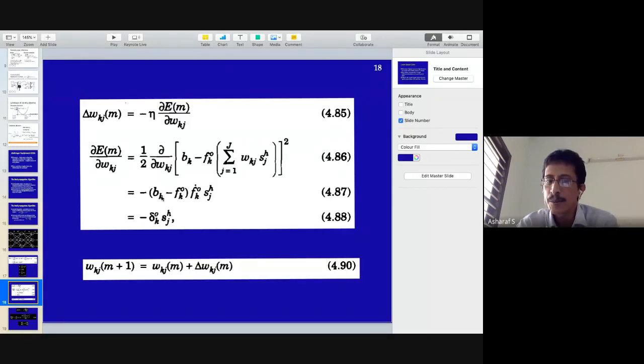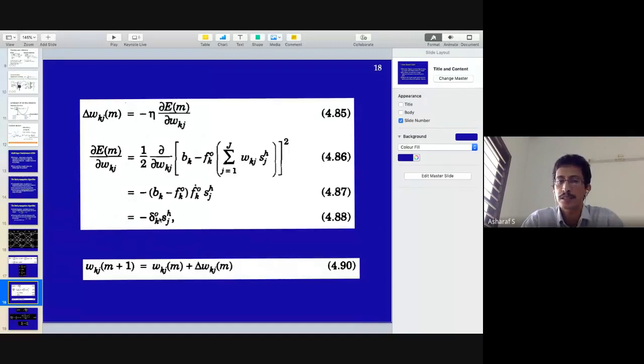What is Bk? Desired output minus Fko. Fko is basically what you get at the output. It's the desired output into Fk dash, the dot product. If you remember at the perceptron, I said let's assume that Fx is equal to x. But we are actually taking the derivative of the activation function and input. So input into that, and you denote this by delta Ko. This is called the gradient here, computed here into input. Dou E by dou Mk.